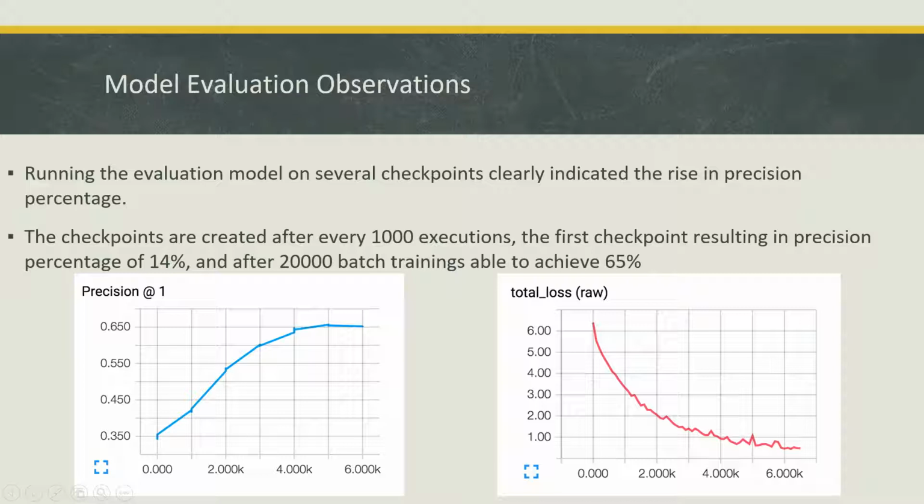So if you see here, running the evaluation model on several checkpoints has clearly indicated the rise in the precision percentage as shown in the left hand side of the image. The checkpoints are created after every 1000 executions. The first checkpoint resulted in a precision percentage of 14%, and after 20,000 batch trainings we're able to achieve 65% accuracy.